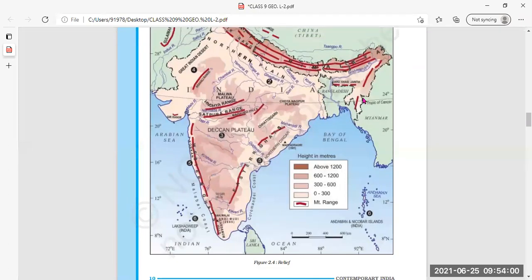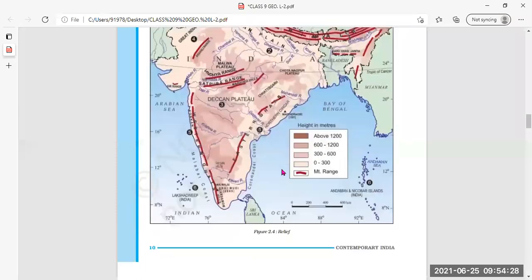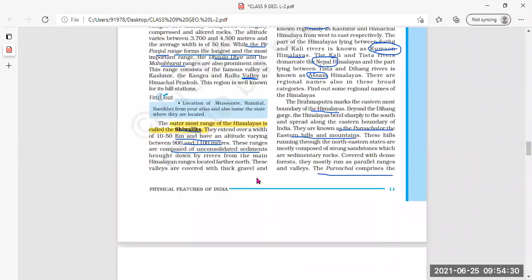Satpura range मध्य प्रदेश में. हाँ यहाँ पर है, देखिए ये मार्क किया हुआ है. Malwa Plateau is here. And see here, just now we have read about three important hills found here: Garo, Khasi, and Jaintia Hills. Here they are. है ना? Garo, Khasi, and Jaintia Hills are here. And this is Aravali range. Okay, now coming back to our lesson.